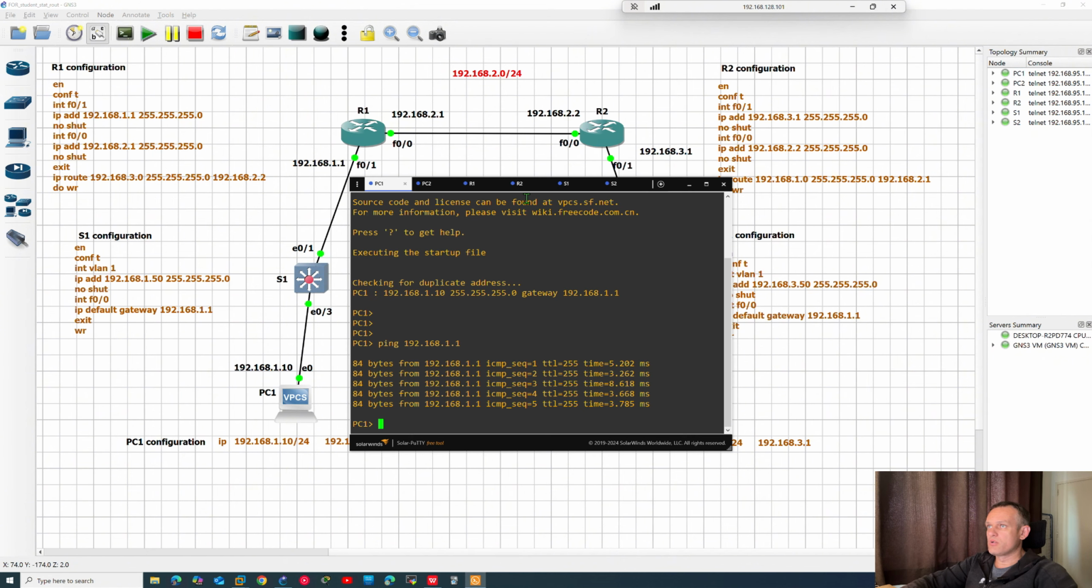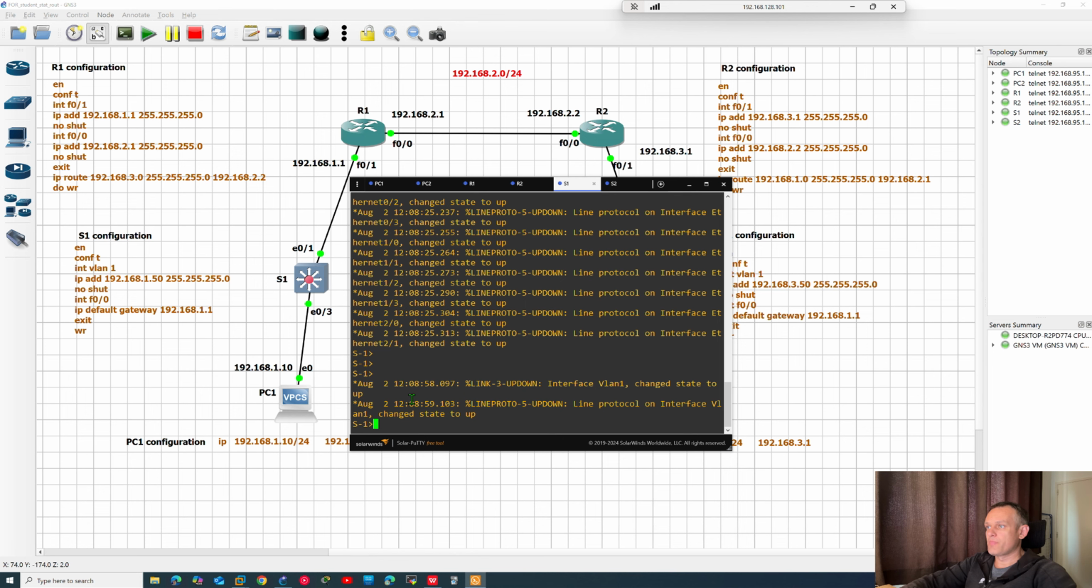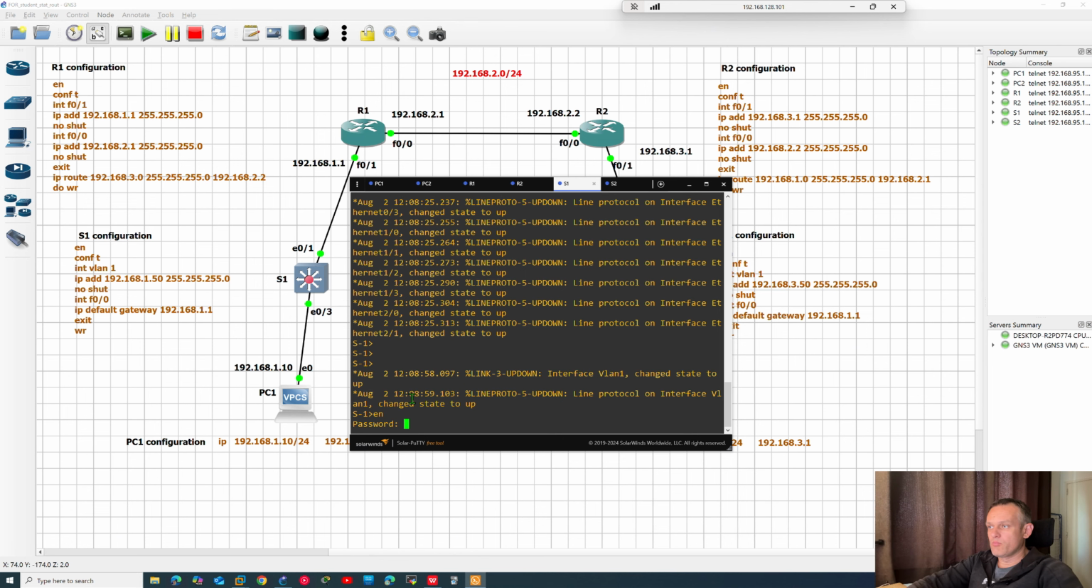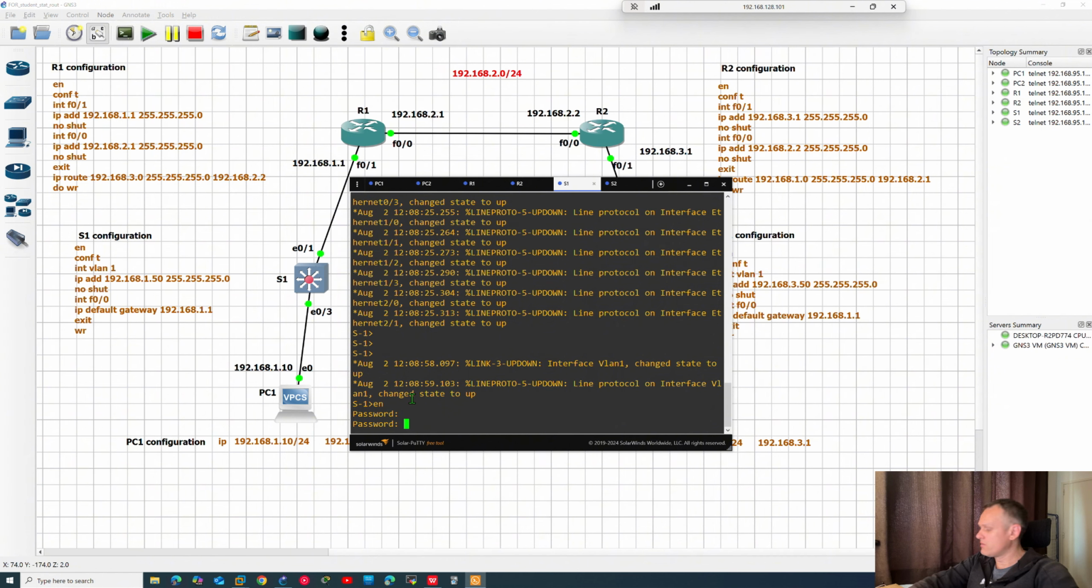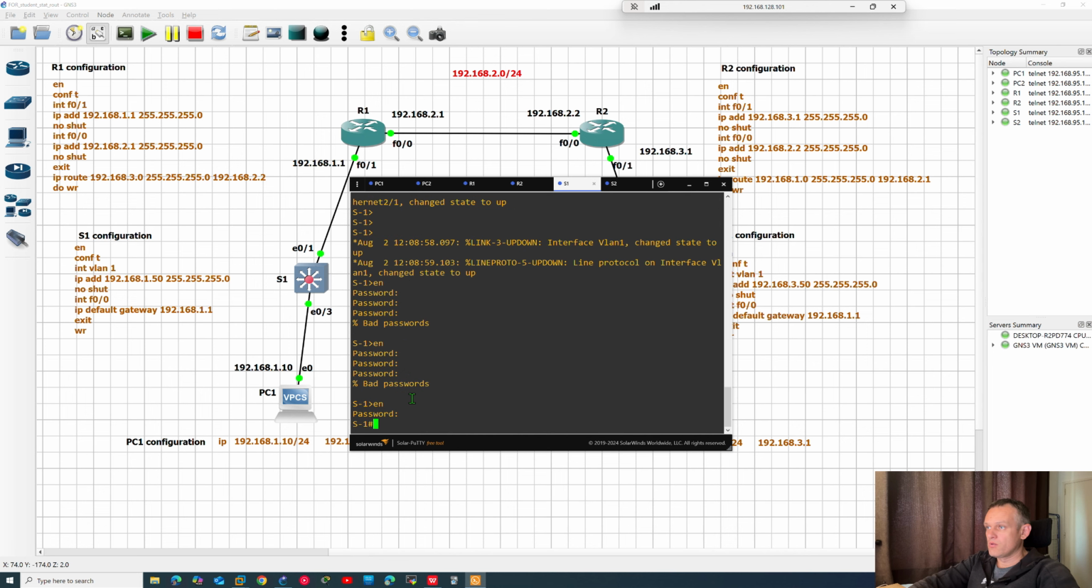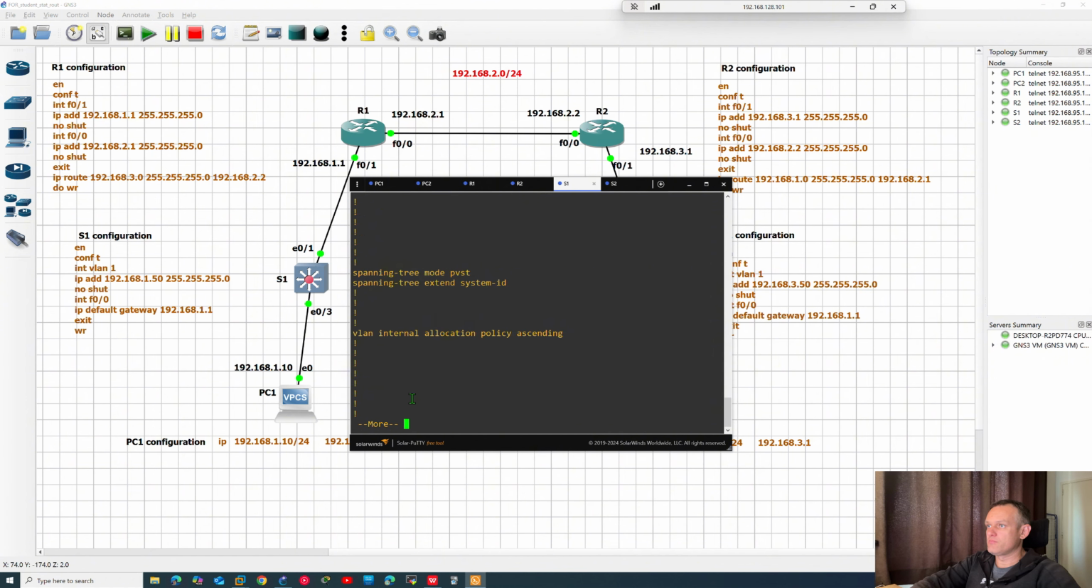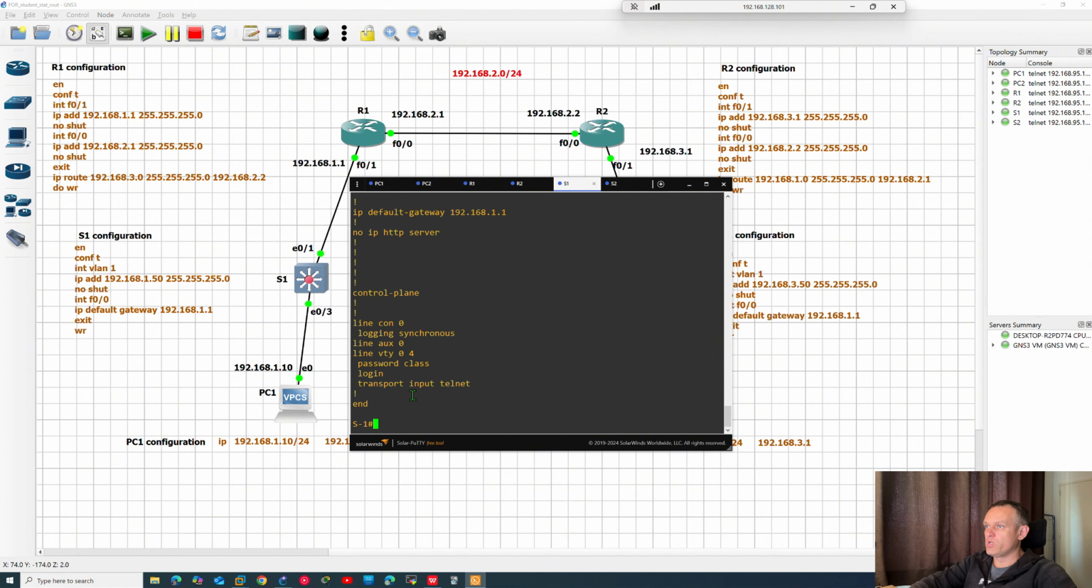Let's look at switch 1. Enable. Okay, CCNA, not CCNA, take Cisco. Doesn't matter. Go ahead, show run, enter. We have this configuration, you can see this IP address and default gateway.